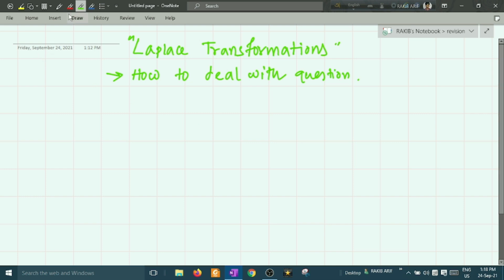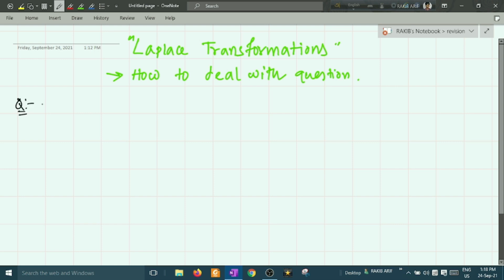So this is the hard part of this lecture, how to deal with Laplace transformation problems, because in your examinations there will be some questions asked directly on the basis of Laplace transformation and their properties. Okay, so find out the Laplace transformation. I am giving a question, say question 1.